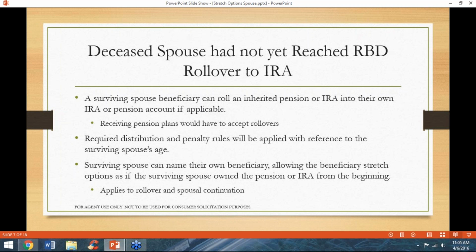When a surviving spouse rolls funds into their own account, they get the added benefit of naming their own beneficiary. That beneficiary will then have the same stretch options as if the surviving spouse had owned the account from the beginning. This applies to rollovers and continuations.